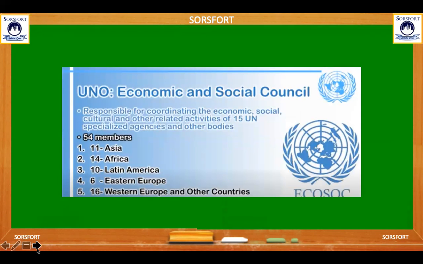Third, also very important, is the Economic and Social Council. This slide is about its responsibility for coordinating the economic, social, cultural, and other related activities of the 15 UN specialized agencies and other bodies. It has 54 members: 11 from Asia, 14 from Africa, 10 from Latin America, 6 from Eastern Europe, 16 from Western Europe, and other countries.